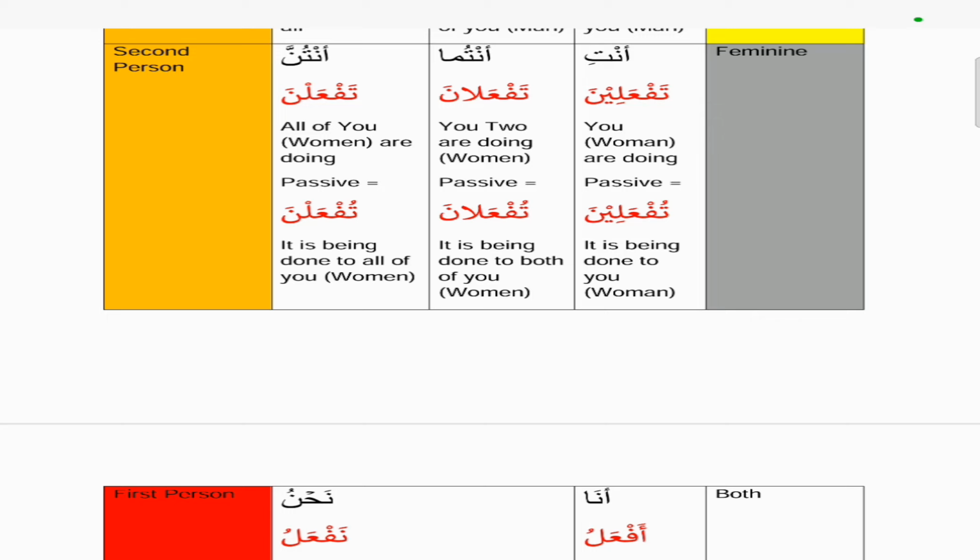And again, if you notice the first harakat, the first letter, the ta, originally has a fatha, then it takes a dhamma. The last letter in this case is actually the lam, because the ya and the noon are add-ons, they've been added on to the end, or ending combination. So the last stays as it is, which is a kasra, and then everything in between takes a fatha, unless there's a sukoon which remains as a sukoon. So the antuma version is taf'alani, and the passive version will be tuf'alani. And then antunna, the active version is taf'alna, and the passive would be tuf'alna.